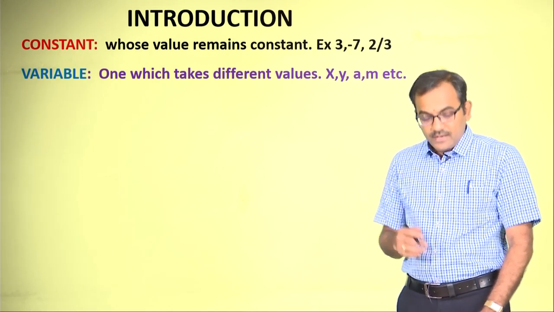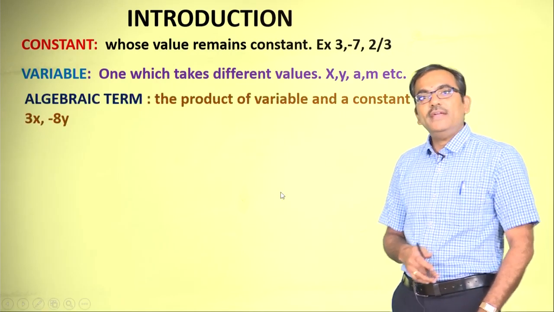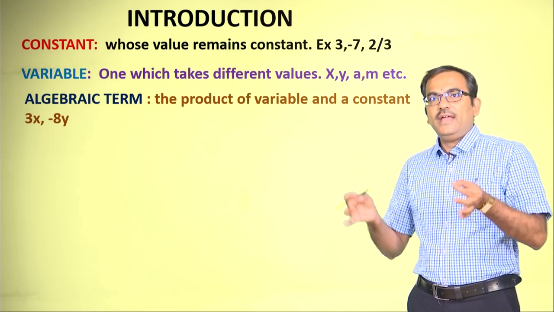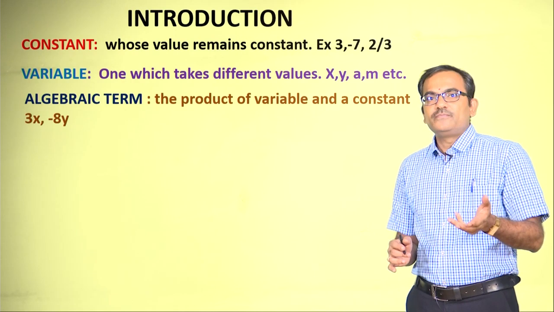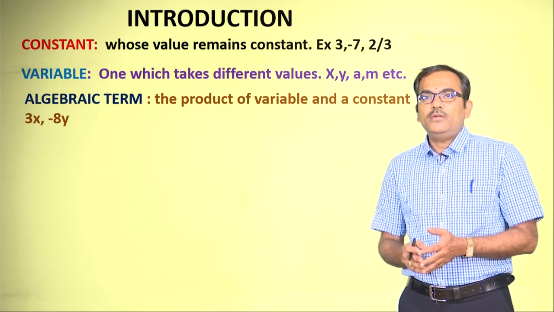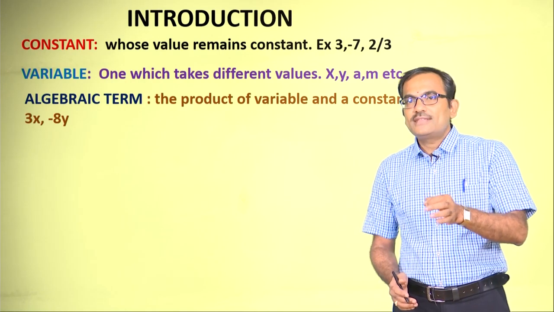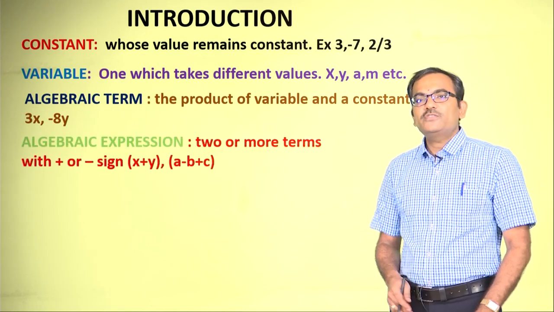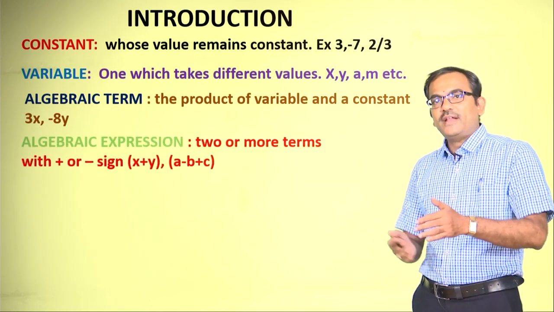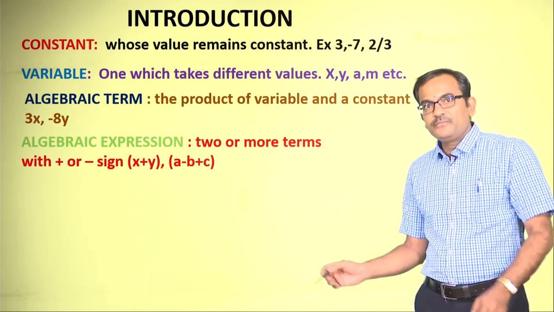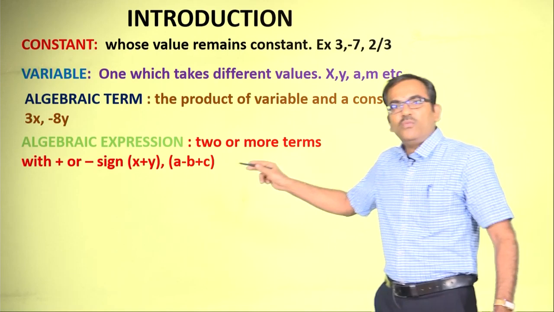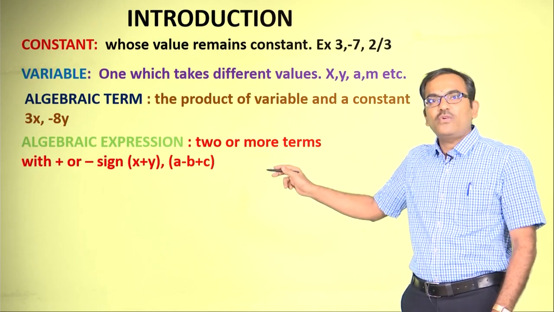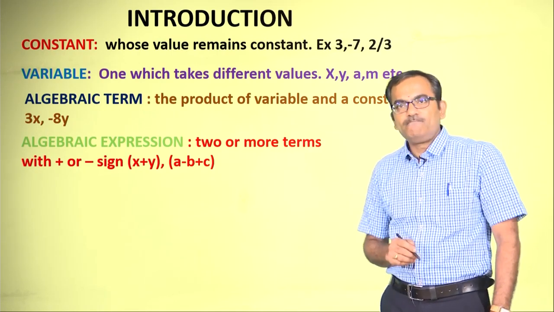So what happens when we unite these 2? When we take the product of the variable and a constant, like 3 and x when multiplied you get 3x, or -8 and y when you multiply you get the product -8y, which we call an algebraic term. Now when these algebraic terms are grouped together, particularly by a positive or negative sign, as I have displayed here, x plus y and a minus b plus c are examples of algebraic expressions, right.